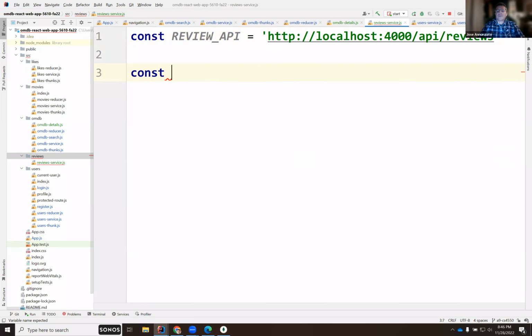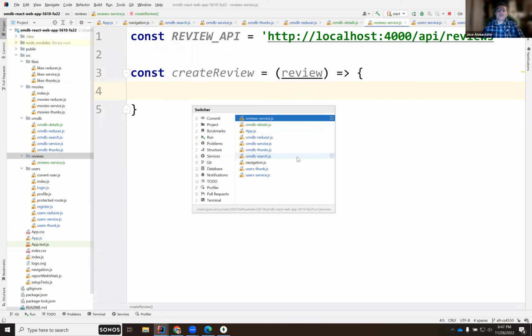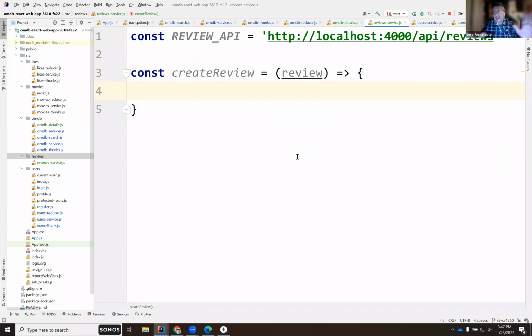So in const here, what services do is that they have all the CRUD operations that you need to communicate with the server and let them know that you're either creating or reviewing or deleting or everything, right? So here I am creating a review, right? And here's my review object, and the review object will be who created the review and the actual review that you wrote. Okay, right? So something like this. Well, we need the thunk, we need all that, right? We'll have to do that before we even get here. Okay, so we could create a review.